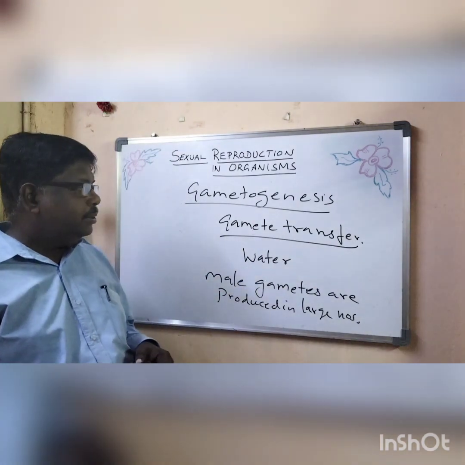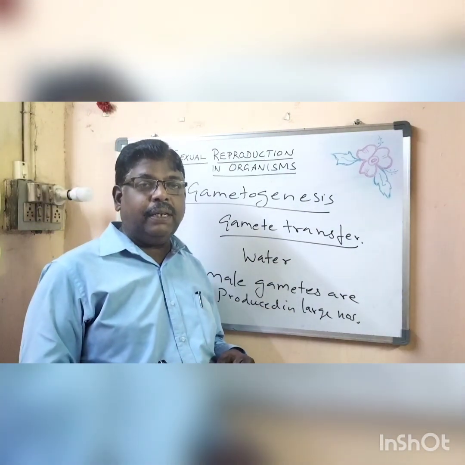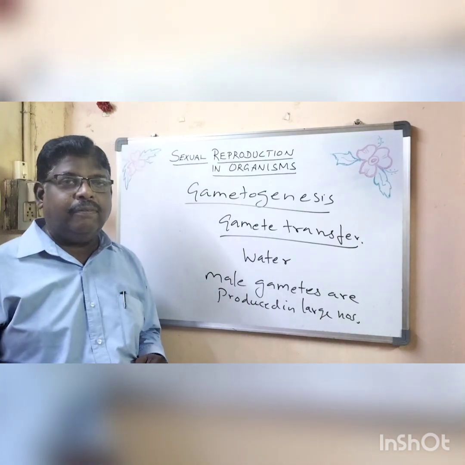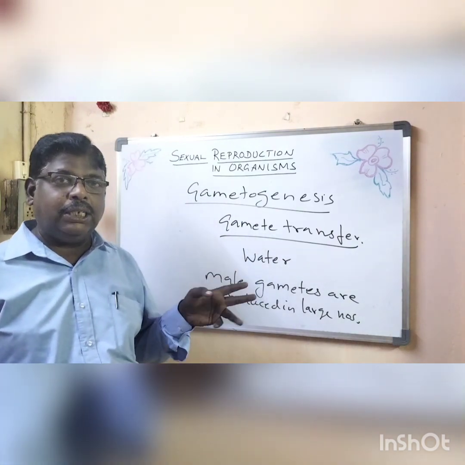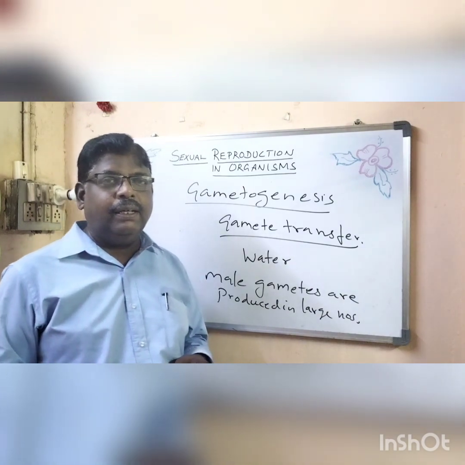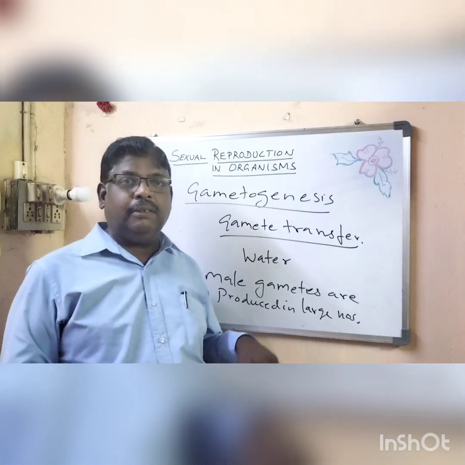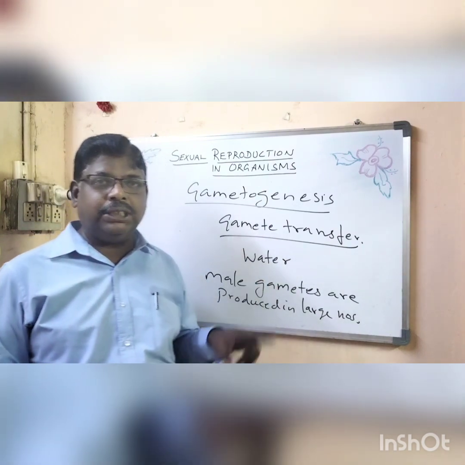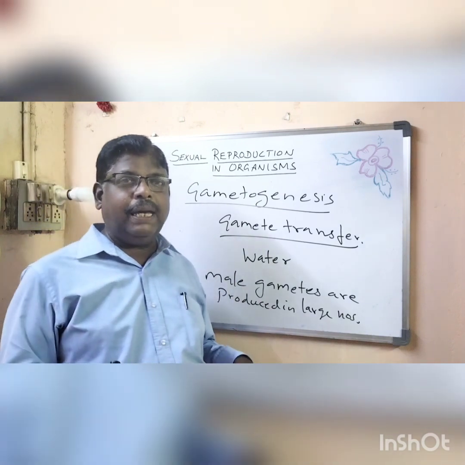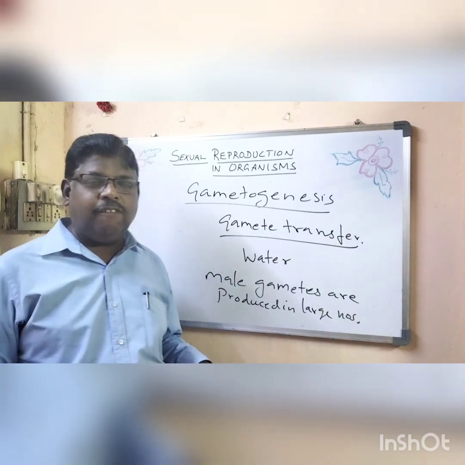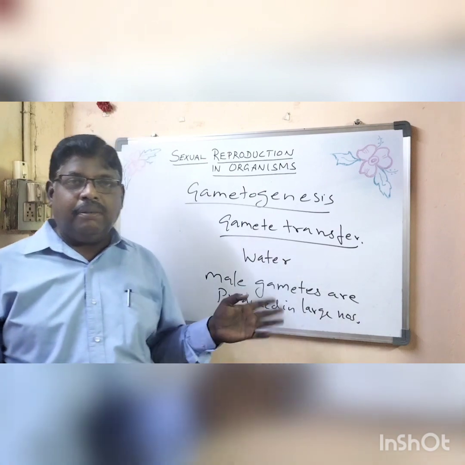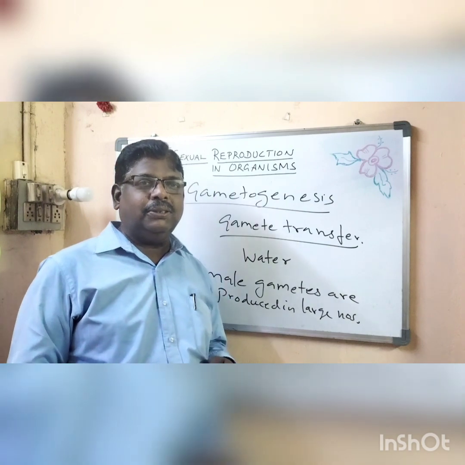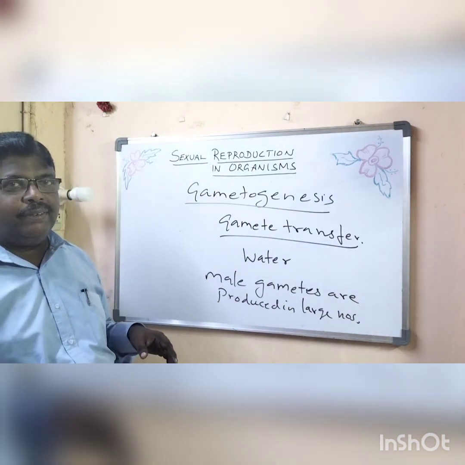So in case of angiosperms, flowering plants, there is another step called pollination, where the transfer of pollen grain from anther to the stigma is called pollination. If the plant is bisexual, it will happen within the same plant, and that is called self-pollination. If the male and female flowers are in different plants, it will lead to cross-pollination, right? So that's about gametic transfer.